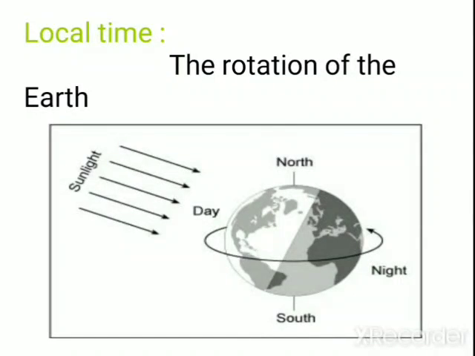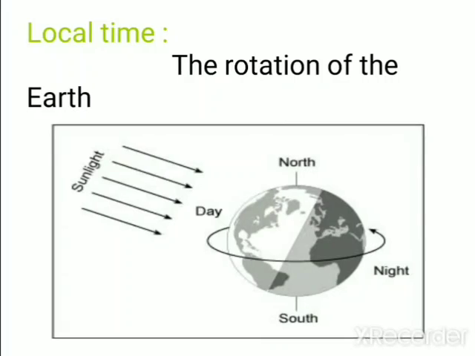In our previous video, we discussed the heat zones of the earth. I hope you remember what the heat zones are. We have three heat zones. What are they? They are the torrid zone, temperate zone and frigid zone. Which zone is suitable for living? It is the temperate zone. In today's class we'll be discussing local time.